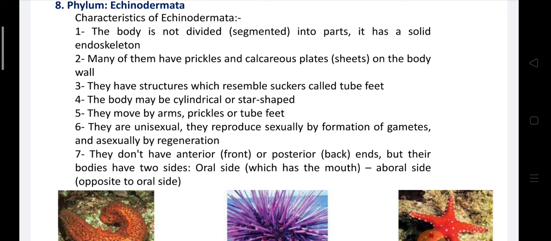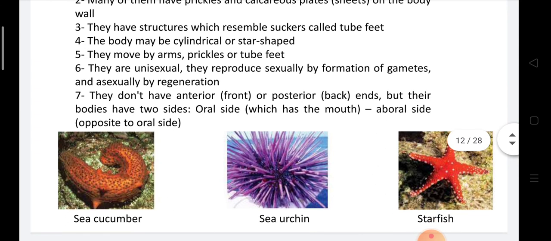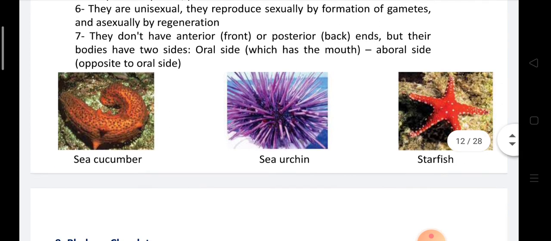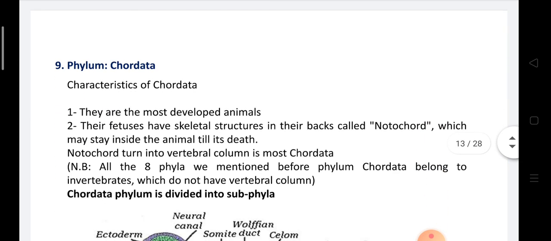The body may be cylindrical or star-shaped like starfish. They move by arms like starfish, or prickles or tube feet like sea cucumber and sea urchin. They are unisexual and reproduce sexually by formation of gametes and asexually by regeneration. They don't have anterior or posterior ends, but their bodies have two sides, oral side and aboral side. Phylum Chordata.